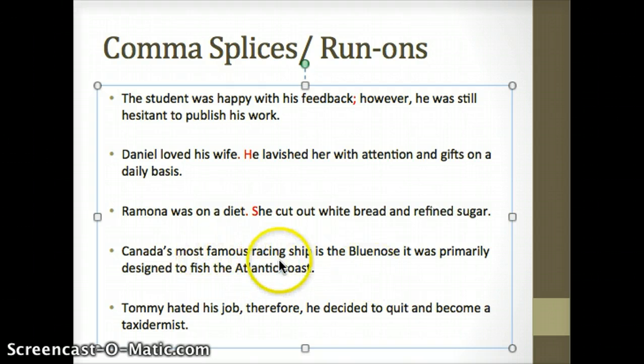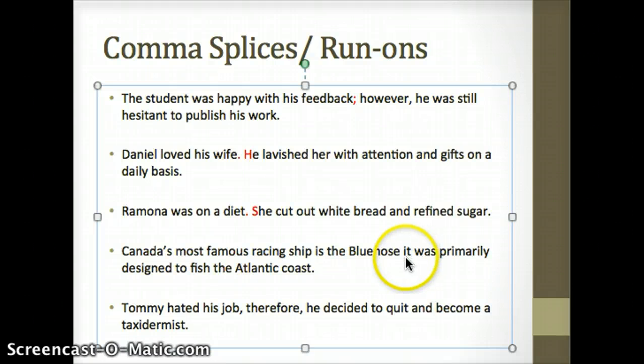Canada's most famous racing ship is the Bluenose. Is is the predicate, and we're talking about this famous racing ship. I do think we can break up our two sentences at this spot. It was primarily designed to fish the Atlantic coast. That is a complete thought on its own.